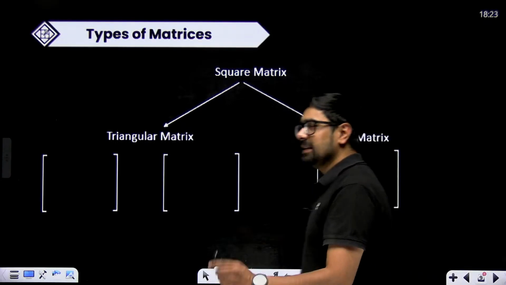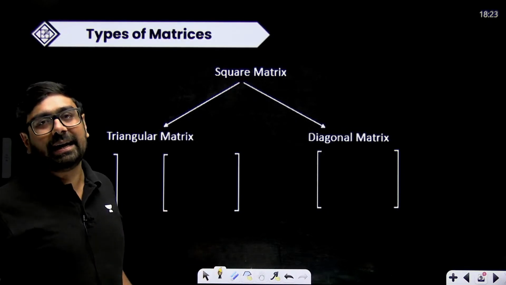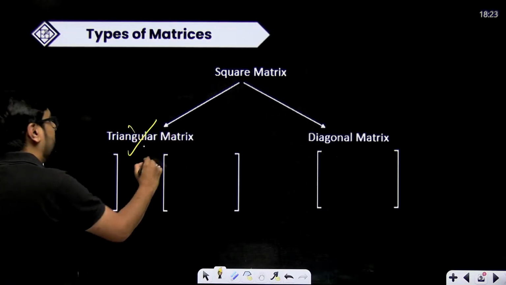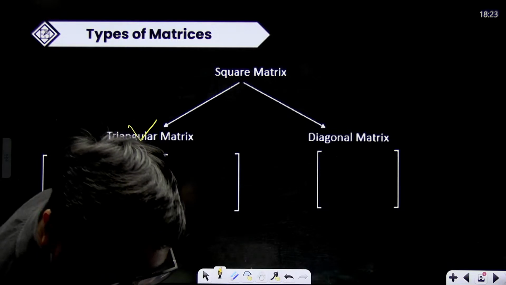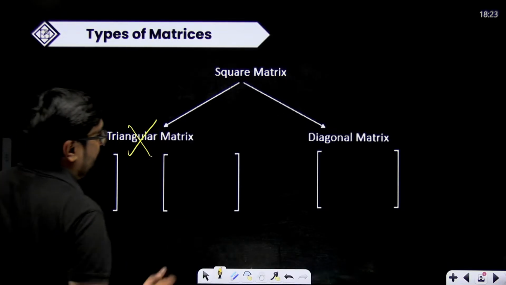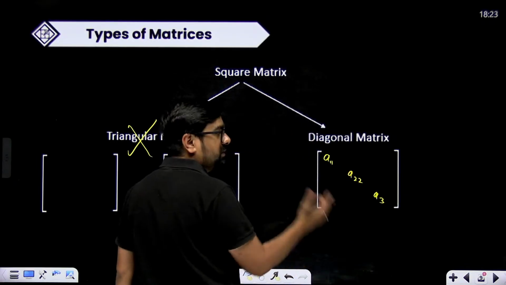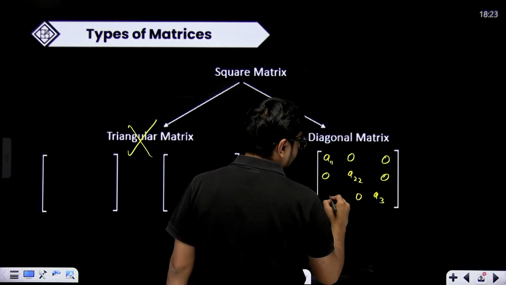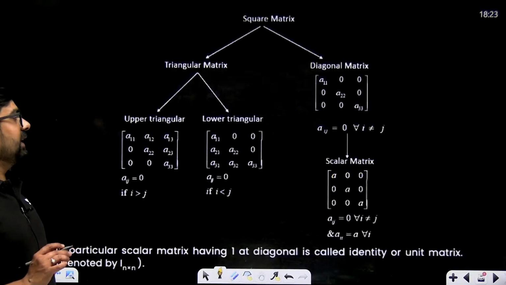Square matrix, triangular matrix, diagonal matrix. This is not in our syllabus. A diagonal matrix is a matrix in which only diagonal elements are there. Triangular matrix is also not in our syllabus. In a square matrix, one special type is the diagonal matrix, where only diagonal elements A11, A22, A33 are present, and the remaining are all 0.